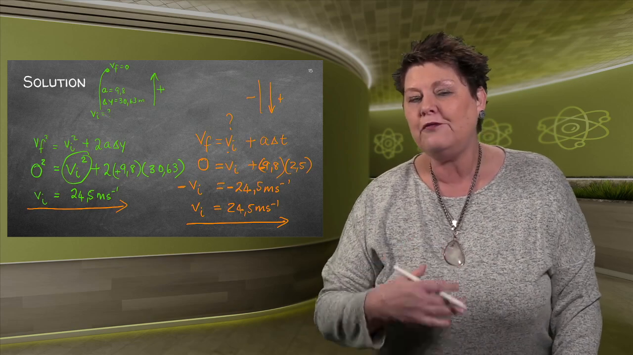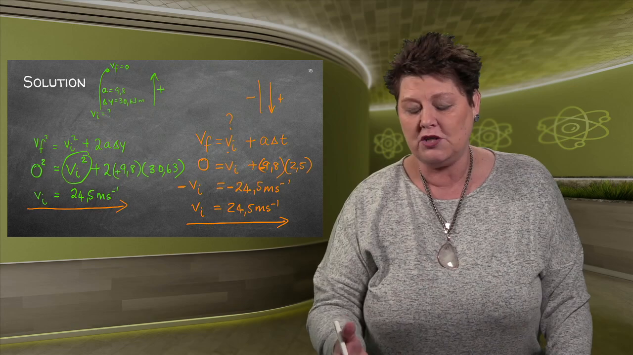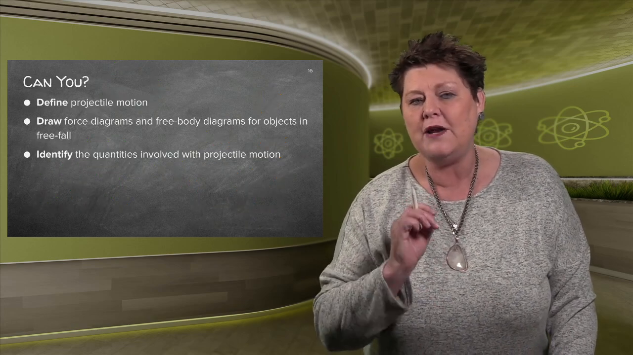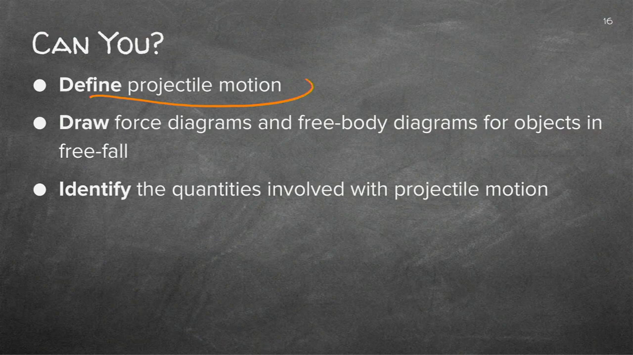We're going to do quite a few calculations with vertical projections. The one thing I want you to know now is that a projectile motion only has gravity pulling it down. It is an object of which only gravity is present. Secondly, draw a force diagram. Now, a force diagram for the one we did just now would have been, I've got the object and the only force acting on it is the gravitational force. And then finally, identify the quantities.